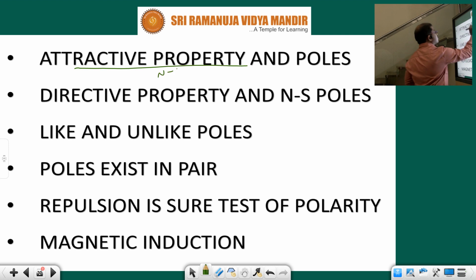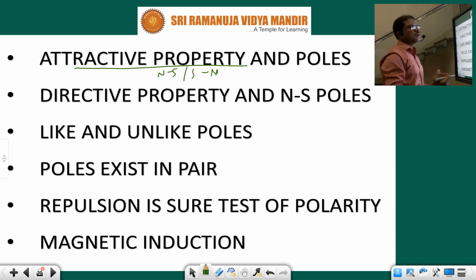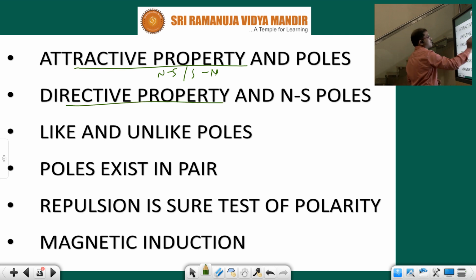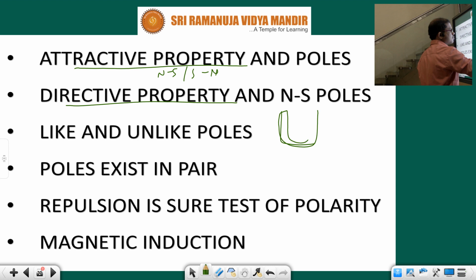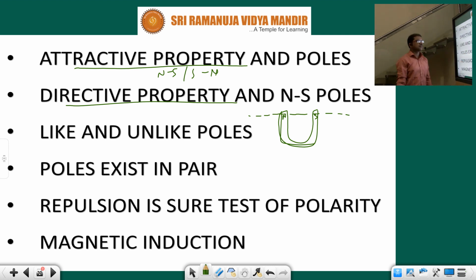Attractive property in the sense, whenever there is presence of unlike poles, there will be development of an attraction force between those two magnets. That is attractive property, children. Next, directive property. If you see a compass, it will always be aligned in one particular direction. Or simply take some U-shaped magnet, this one north pole, this one south pole. The line joining these two poles will always be directed between north and south poles, children. I will explain in detail with the diagram.